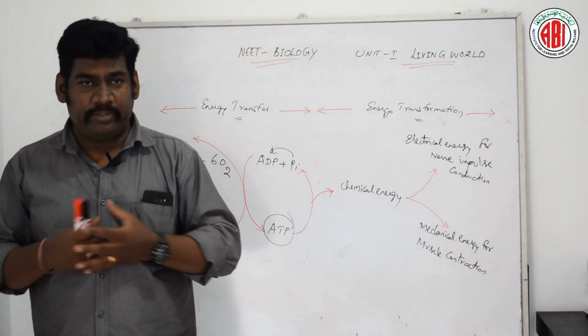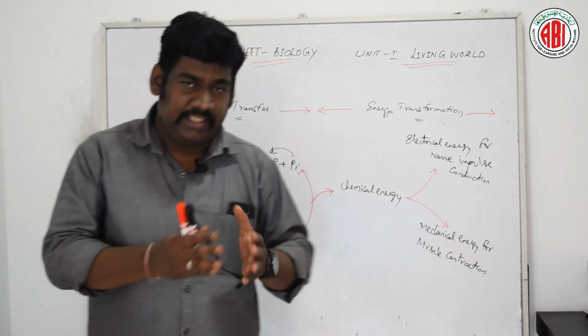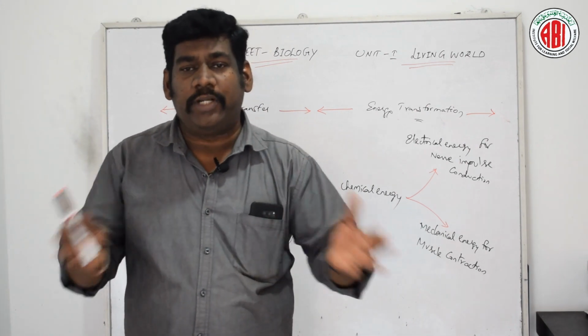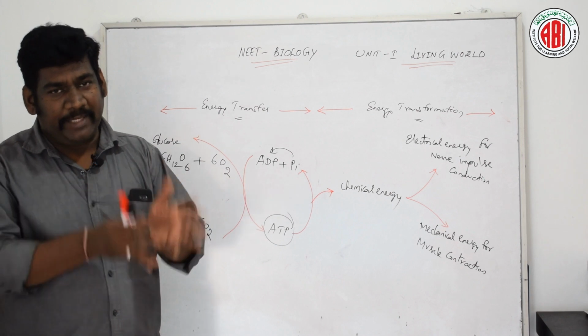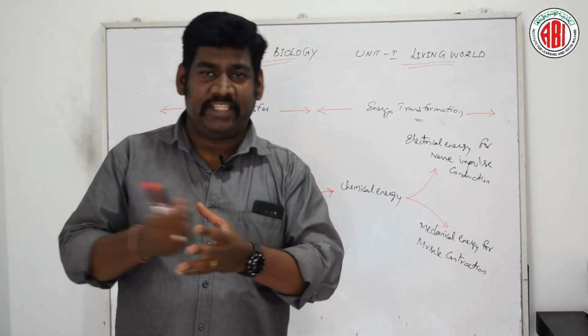So here also the light energy is converting into electrical energy. And in the kidney, if you see here, the chemical energy undergoes osmoregulation to form osmotic energy. So here the chemical energy is converting into osmotic energy.